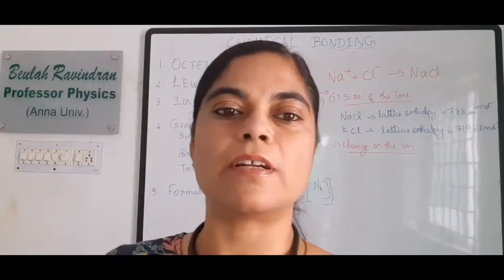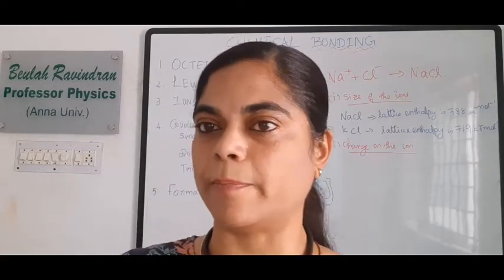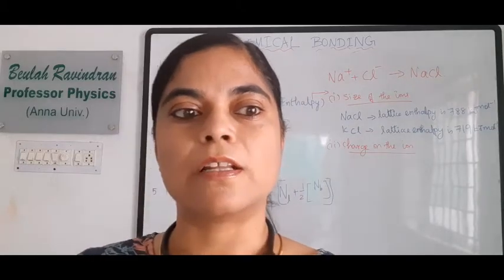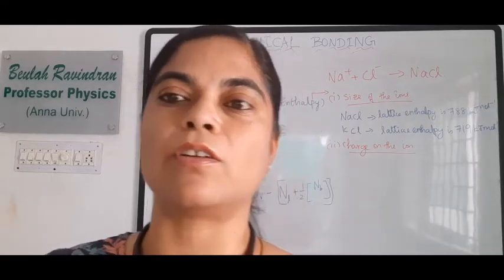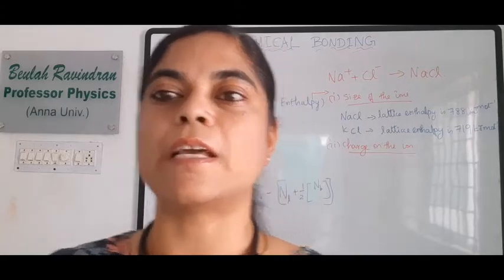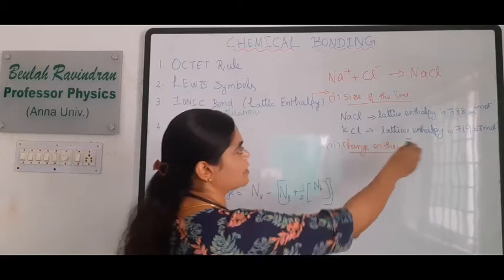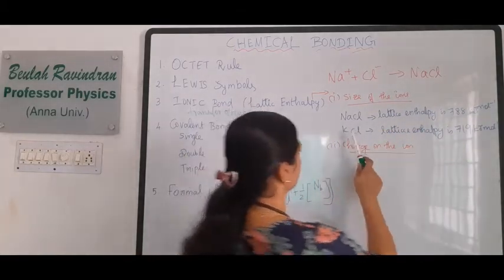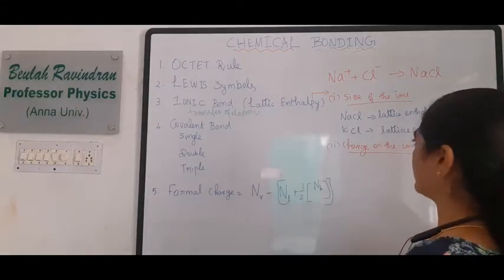So the interionic distance is very much less in sodium when compared to potassium. So the smaller the size of the ions, the interionic attractions will be high, so the lattice enthalpy will also be large. For example, the lattice enthalpy of sodium chloride is 788 kilojoules per mole, and the lattice enthalpy of potassium chloride is 719 kilojoules per mole.